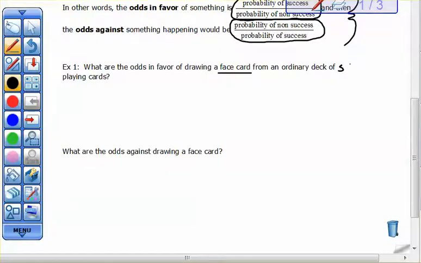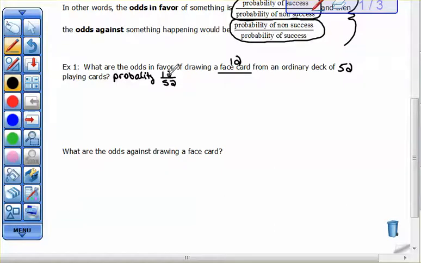There are 52. And face cards means king, queen, jack. You have a king, a queen, and a jack in each of 4 suits. So there are actually 12 face cards in an ordinary deck of 52. So the probability of getting a face card would be 12 out of 52.